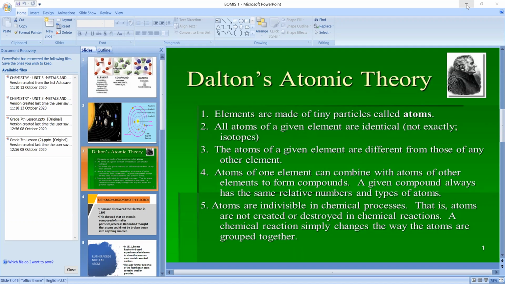Indivisible. So in any chemical reaction, we cannot either create them or destroy them. Miss, but in an atom we have the electrons, neutrons, and protons. That is the basic structure of atom. Now I was talking about properties of atom, and you are talking about structure of atom. That is different.